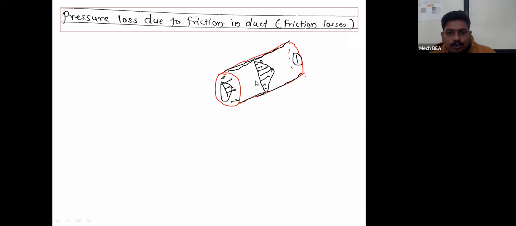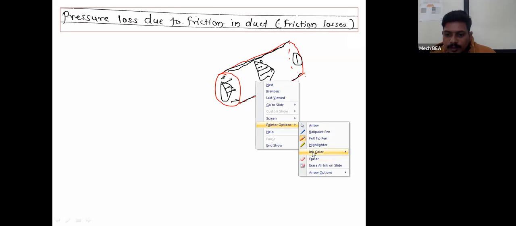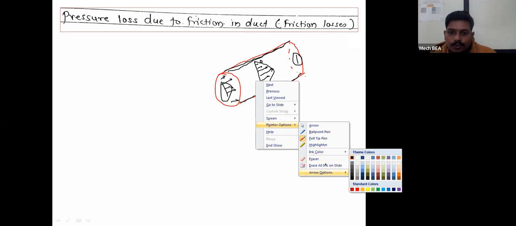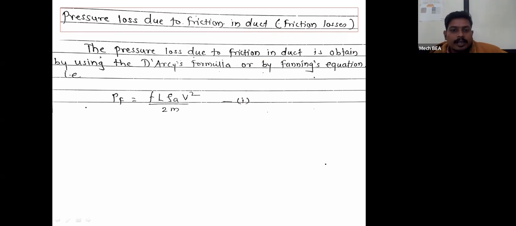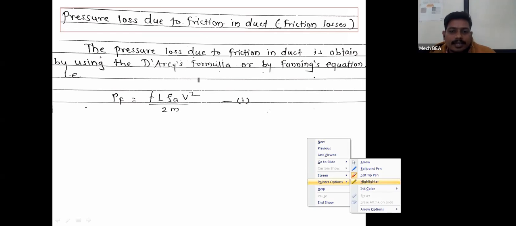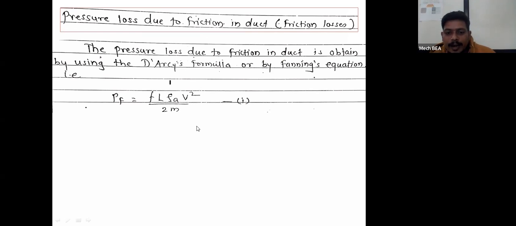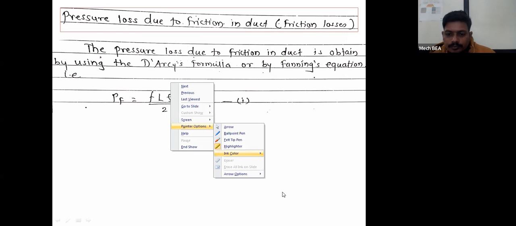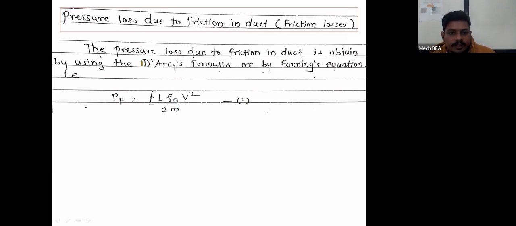If I want to calculate those frictional losses occurring because of friction, they will be calculated by using the Darcy formula, also called the Fanning equation. The pressure losses due to friction in the duct will be calculated by using the Darcy formula or the Fanning equation.